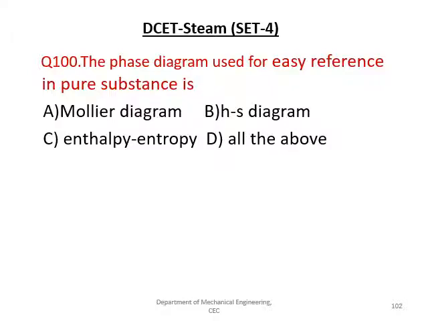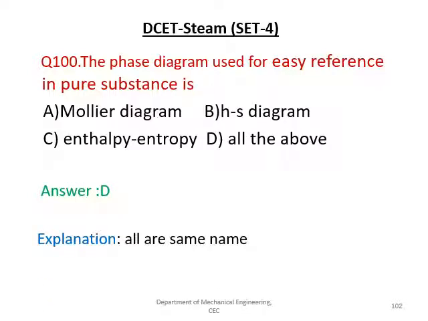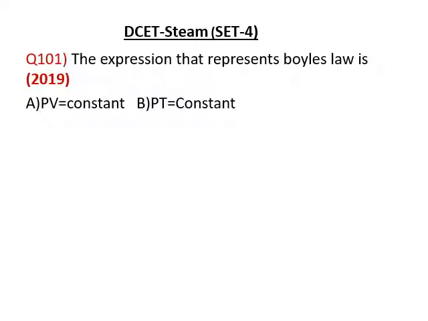The right answer is D, all of the above, because the Mollier diagram itself is called the HS diagram, and it is also the enthalpy-entropy diagram. Let us see the next question.